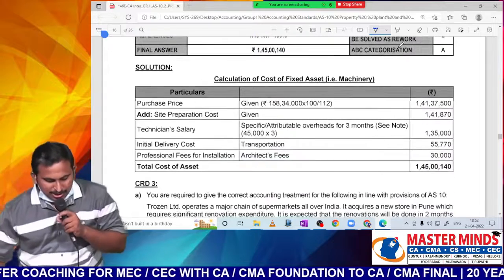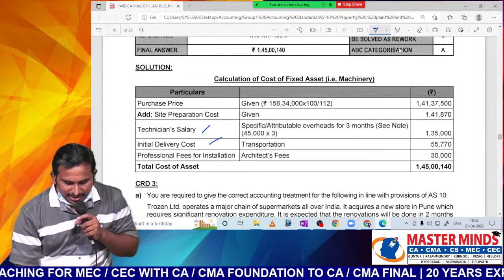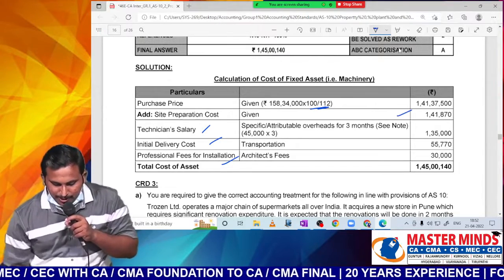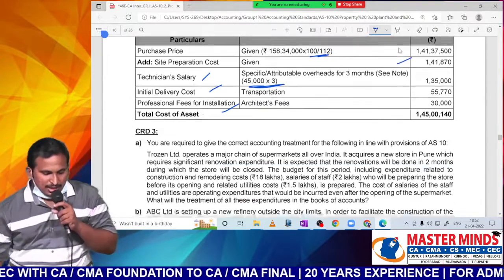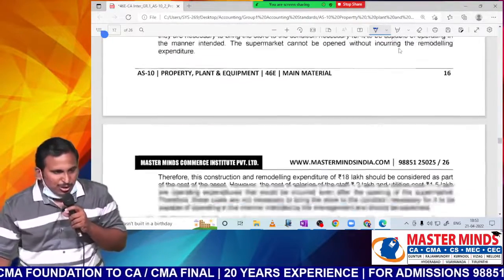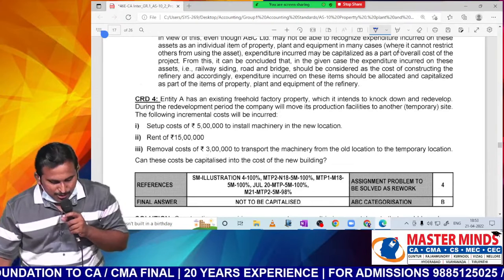Yes. So these are the costs, sir. Technician salary, delivery, architect's fees. Now here divide by 112 into 100. Site preparation cost 45,000 into 3. That's all. Question number 2 also completed. Question number 3, not so important, not regularly asked, sir. So let me proceed to 4.